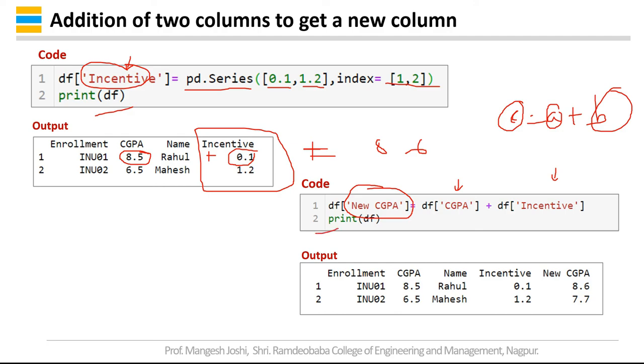So you can see that one more column is created, that is new CGPA, and you are directly getting the addition, that is 8.5 plus 0.1, which is 8.6, and 6.5 plus 1.2, which is 7.7.